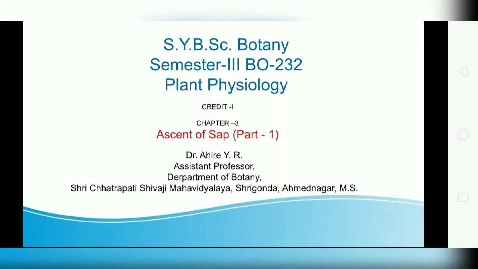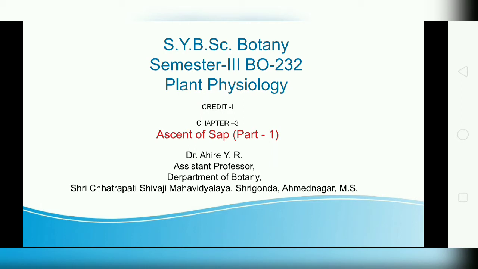Hello students. So today we will discuss chapter 3, ascent of sap. In the last chapter we discussed the movement and absorption of water. This water moves from the soil, is absorbed by the root hair, and moves from the root till the tip of the plant.